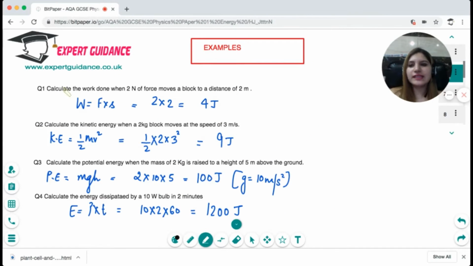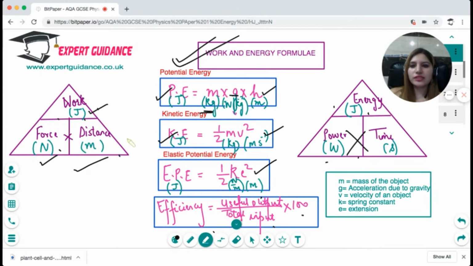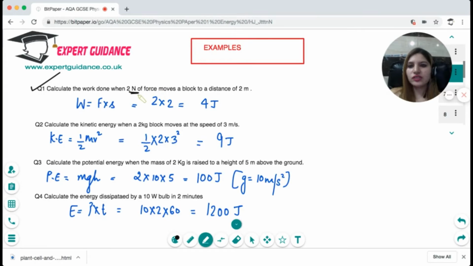Now let's take an example. In the first question, it says calculate the work done when a 2 newton force moves a block a distance of 2 meters. Work done is force times distance, so the work done is 4 joules. Next is kinetic energy. Mass is 2 kg, speed is 3 meters per second, kinetic energy is half mv squared, so it's half, times the mass 2, times 3 squared, which becomes 9 joules. Next, calculate the potential energy when mass 2 kg and height 5 meters are given. Remember, if it is not specified, you can use g as 10.